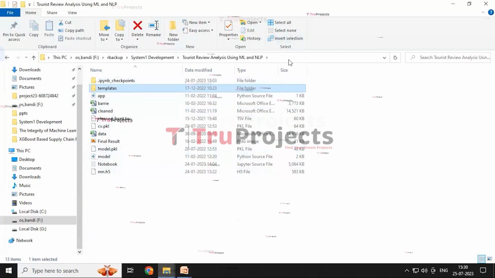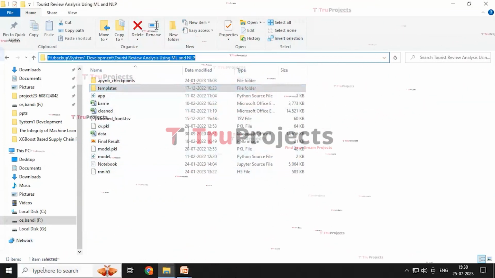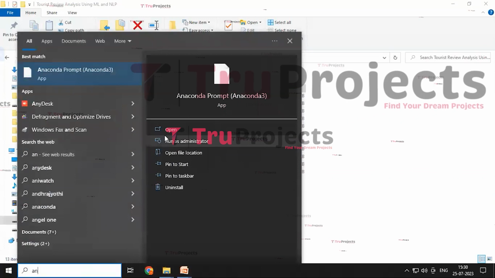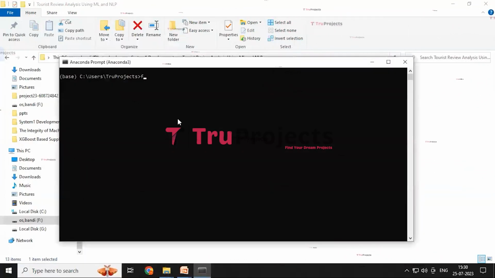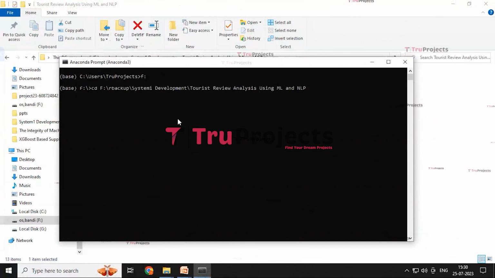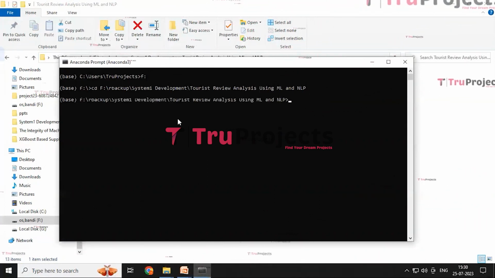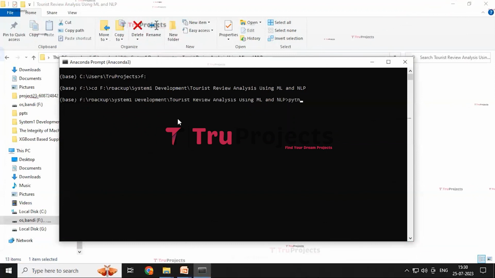For the execution, we need to copy this code folder path and then open the Anaconda prompt. Here, we need to change the location of the disk to F because our code folder is present in F disk. Then write a command cd space and paste this address. By this, it will change the directory to the code folder path. And then click on enter button. After this, we need to write a command that is python space app.py. By using this command, it will execute the Python script and perform a runtime check for syntax errors or logical issues. And then click on enter button.